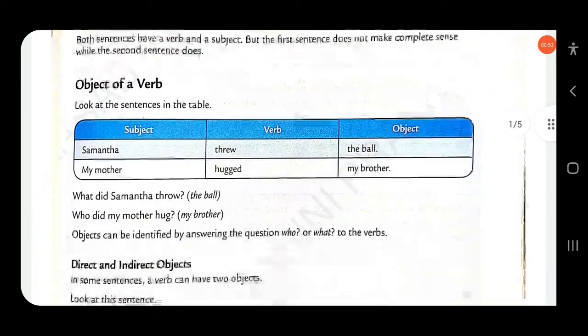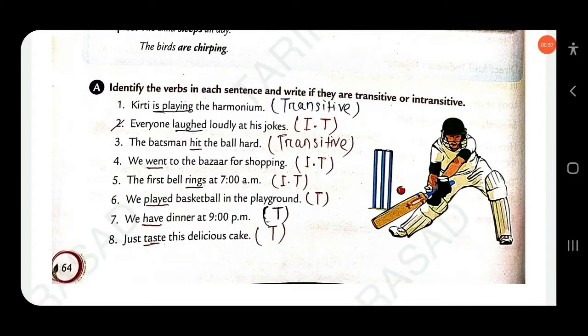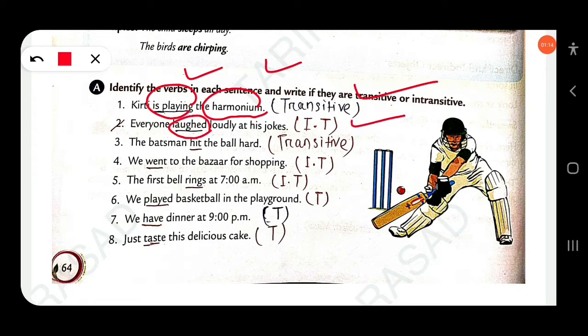Identify the verbs in each sentence and write if they are transitive or intransitive. Kriti is playing the harmonium. Here the harmonium is the object, that's why is playing is a transitive verb. Everyone laughed loudly at his jokes. Here laughed is an intransitive verb, not transitive, because his jokes is not the direct object. It is the object of the preposition at. Clear? This is not a direct object.